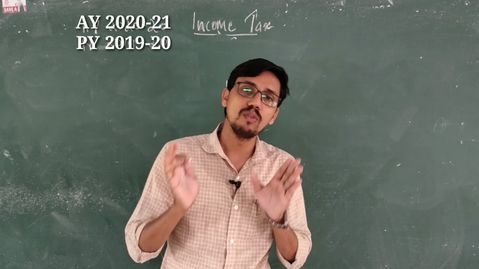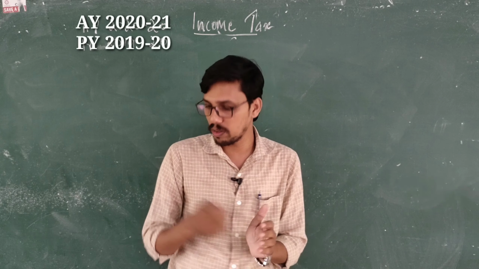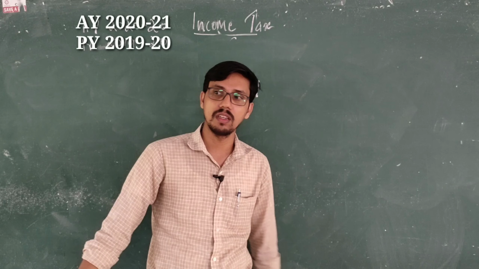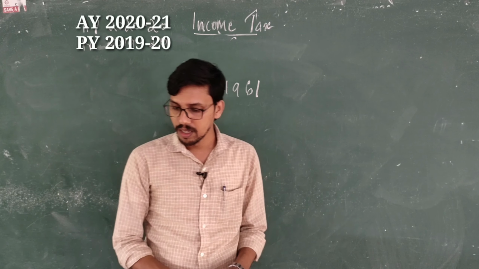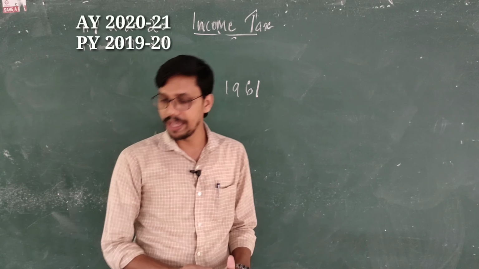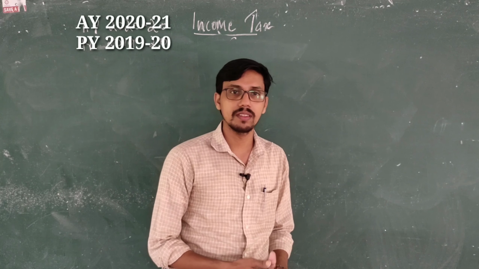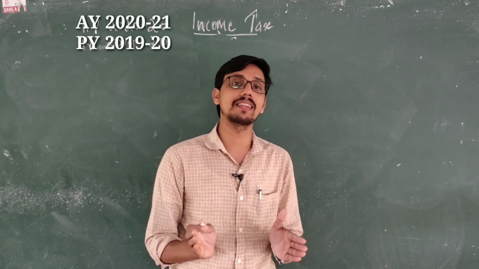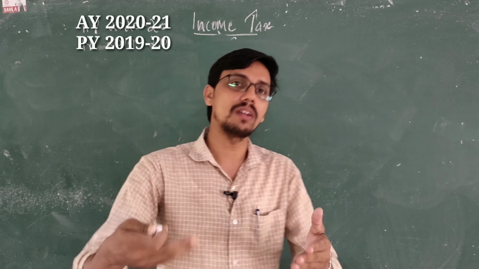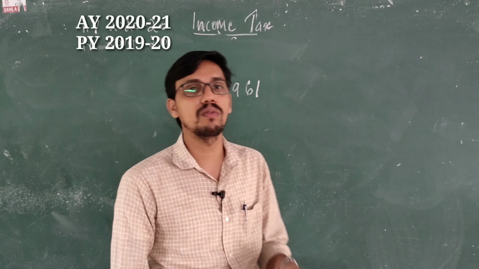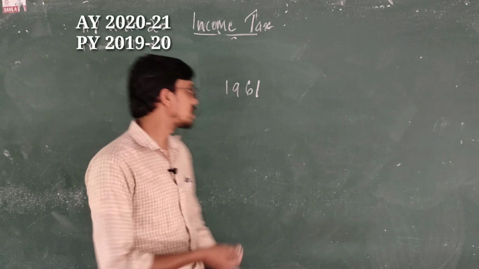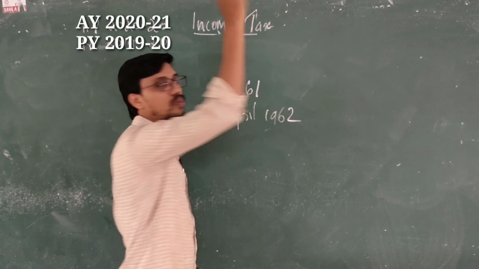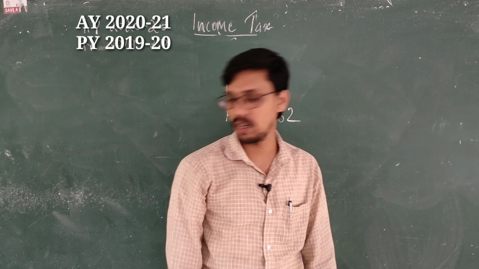Every act, for the first section, denotes its name. So the first section includes short title, extent and commencement. Here the short title is: this act may be called the Income Tax Act of India. Then extent, subsection 2, says it extends to the whole of India. Now the third one says when it commenced. It came into force on 1st April 1962.